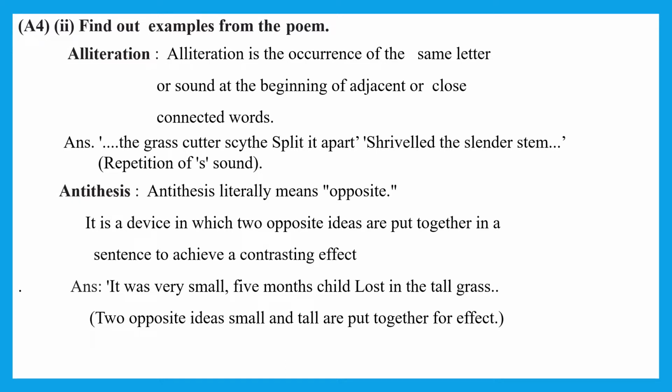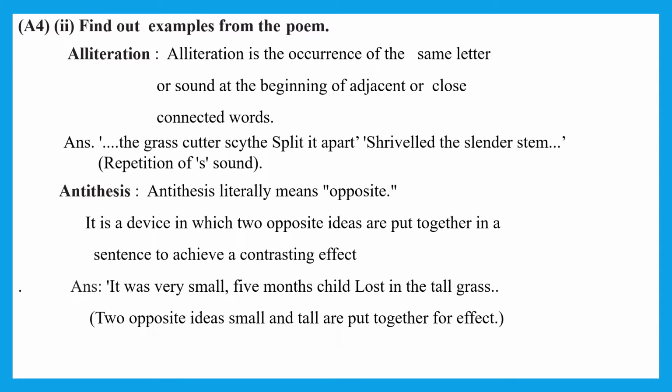The grass cutter's side split it apart, shriveled and slender stem. Here the sound of S is repeated. Next is antithesis. As you all know, antithesis means opposite. It is a device where opposite ideas are put together in the same sentence to give a contrasting effect. Let's see this sentence from the poem: it was very small, a five months child, lost in the tall grass. So small and tall, these two words are used in the same sentence: very small five months child and lost in the tall grass. So this gives the effect of antithesis.